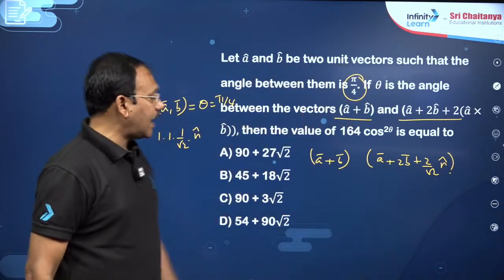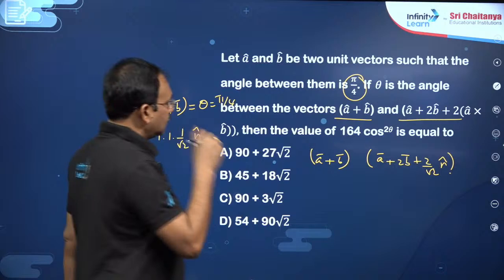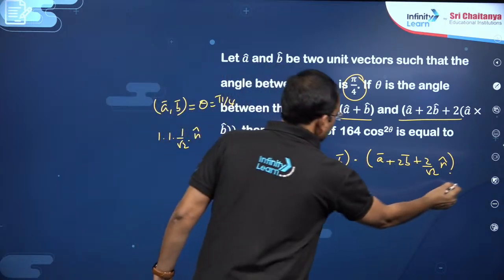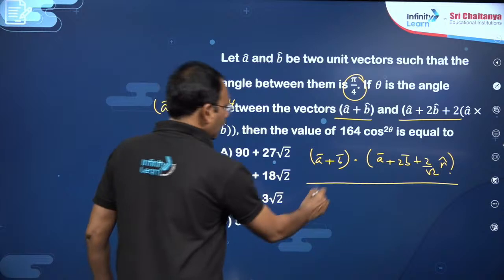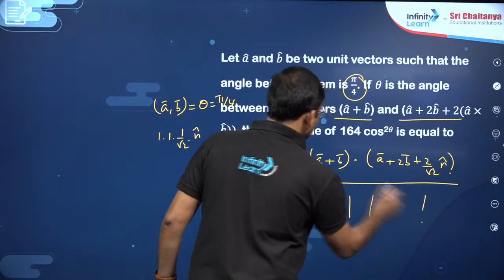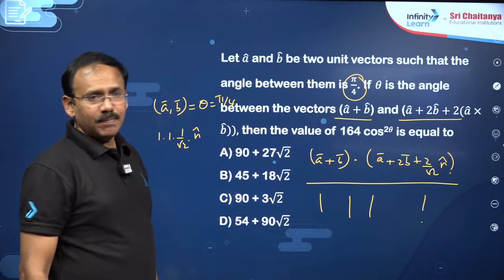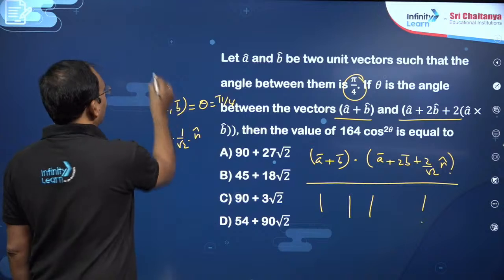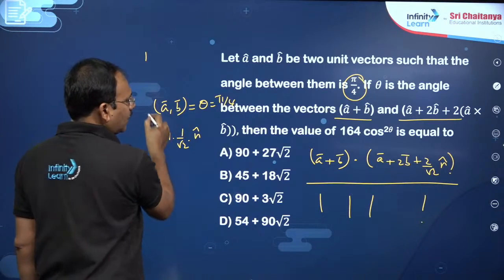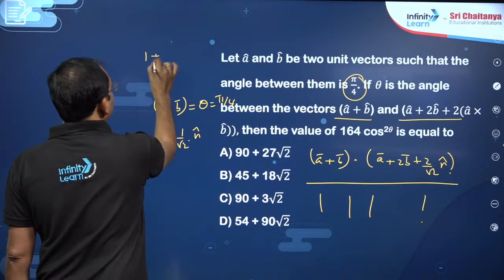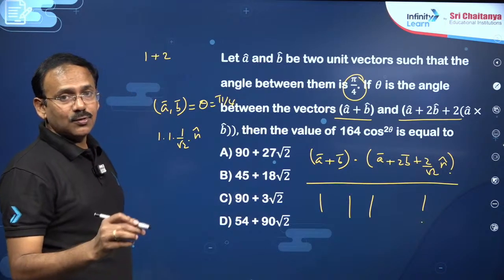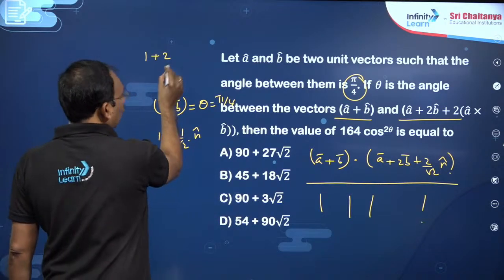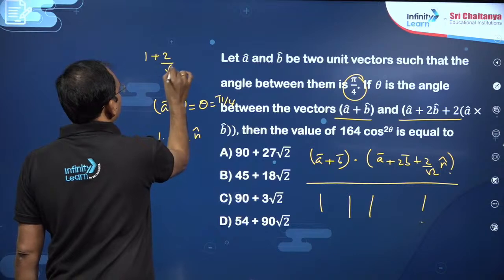We have to find the angle between these two, my dear friends. This dot product divided by its magnitude into its magnitude, we have to do. So, this is going to be your answer. You just simplify, my dear friends. A dot A, magnitude of A square, is 1 plus 2 A dot B. A dot B is nothing but 1 into cos 45 degrees, 1 by root 2, right?